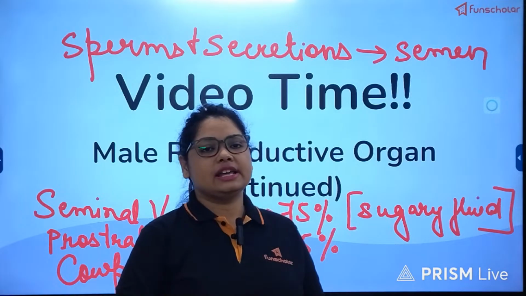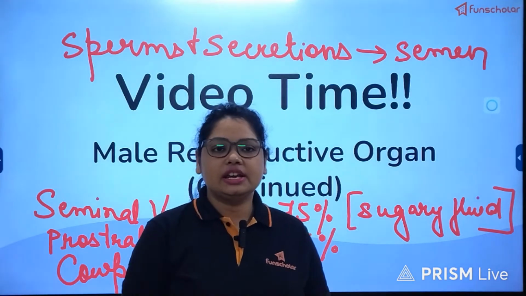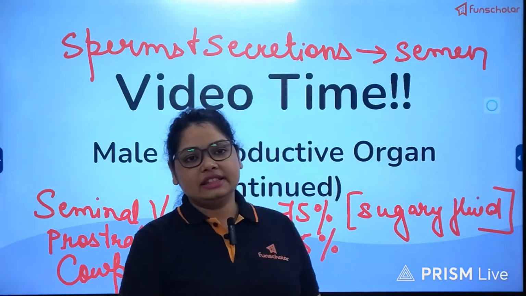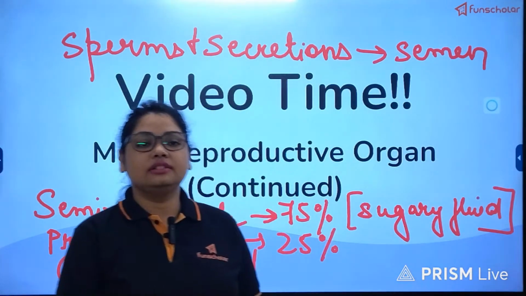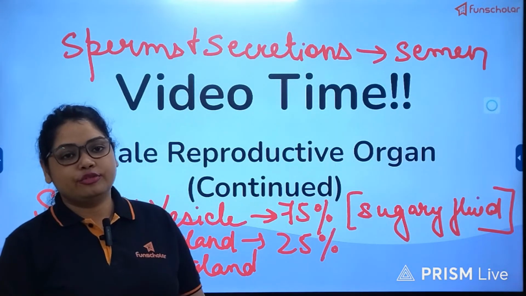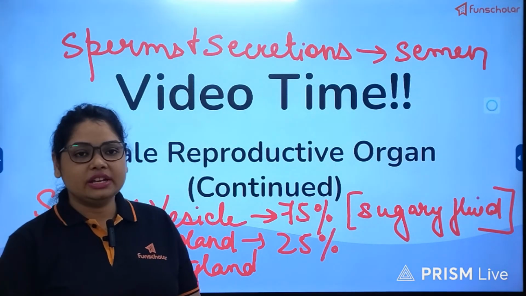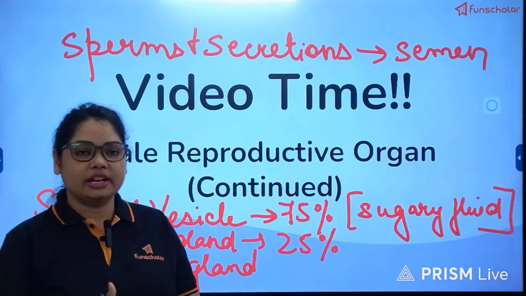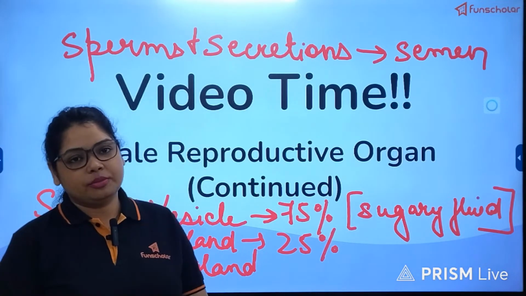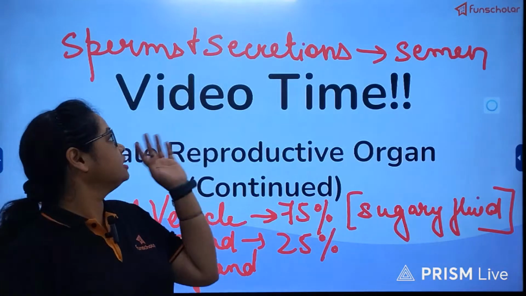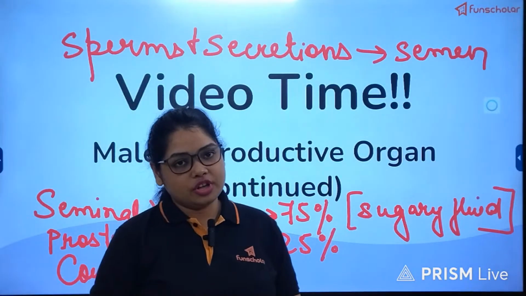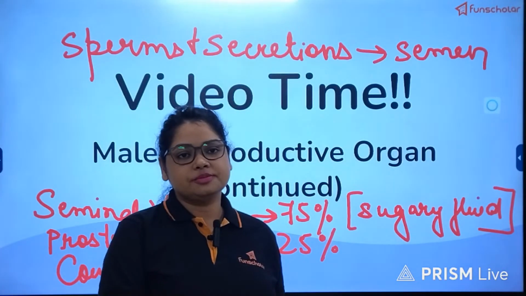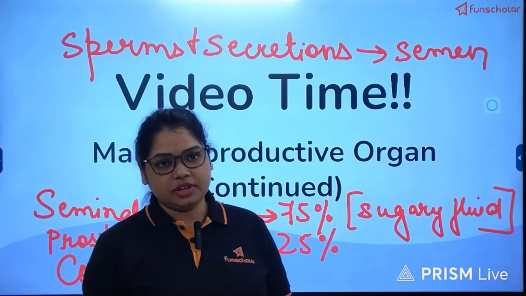And one more thing, erection is supported both by nervous stimulation, and then the veins contract, and therefore the muscles in the penis help in the erectile motion of the penis for ejaculation of this semen. So this is the story of the male reproductive system, from the production of the sperms till the ejaculation of the semen.